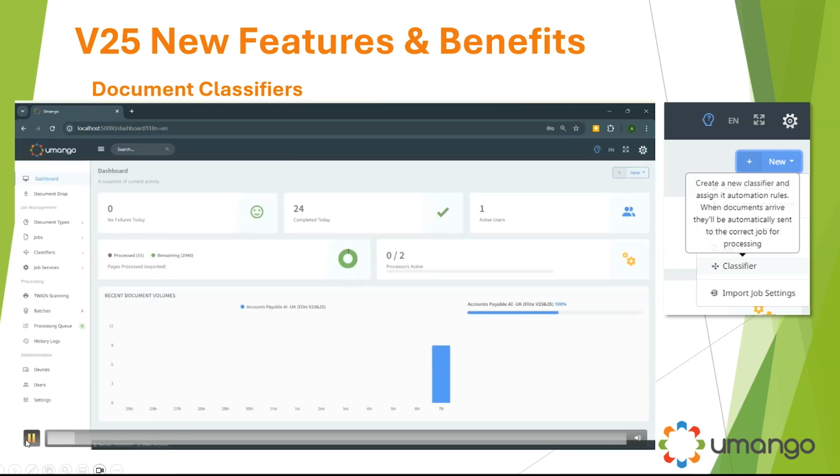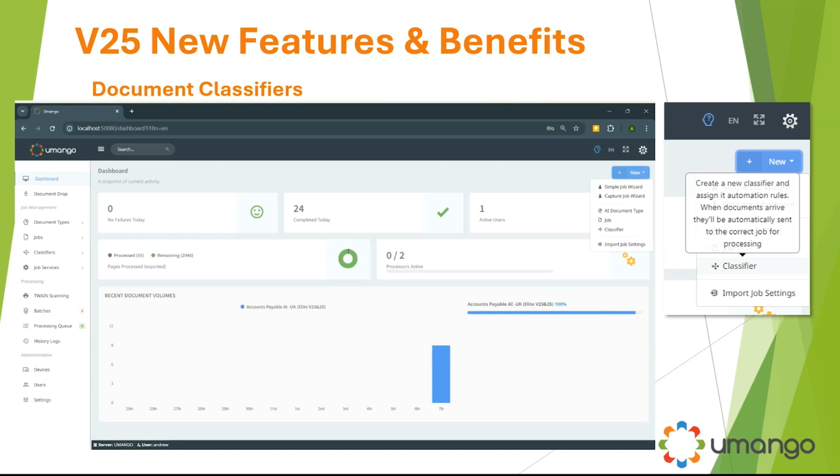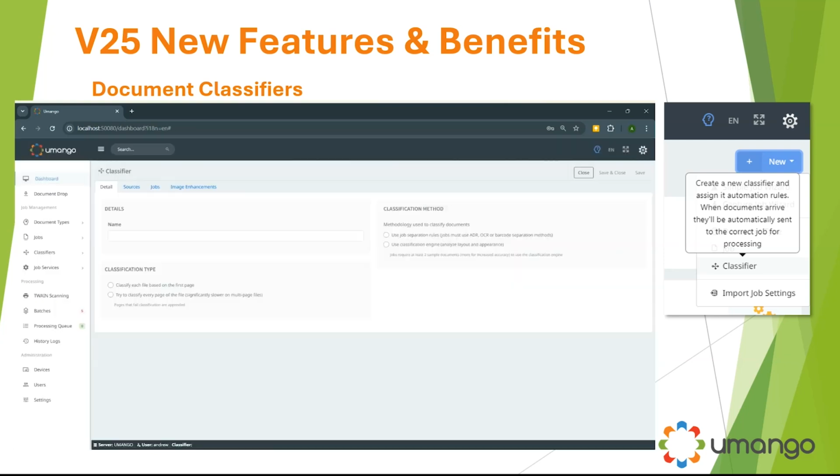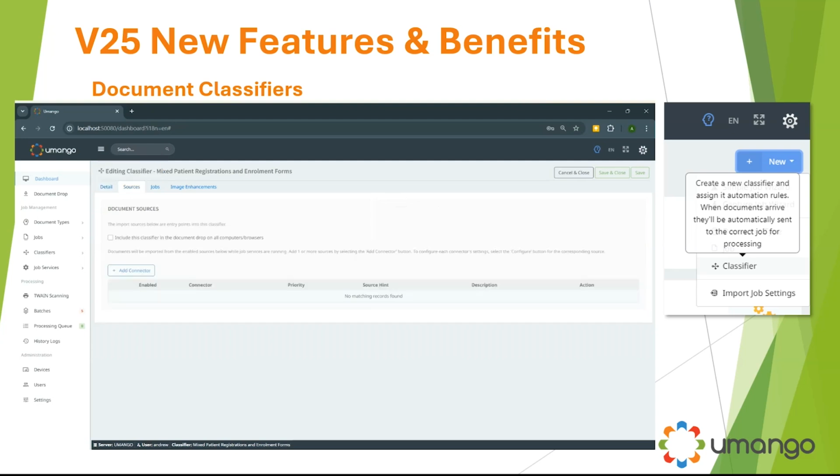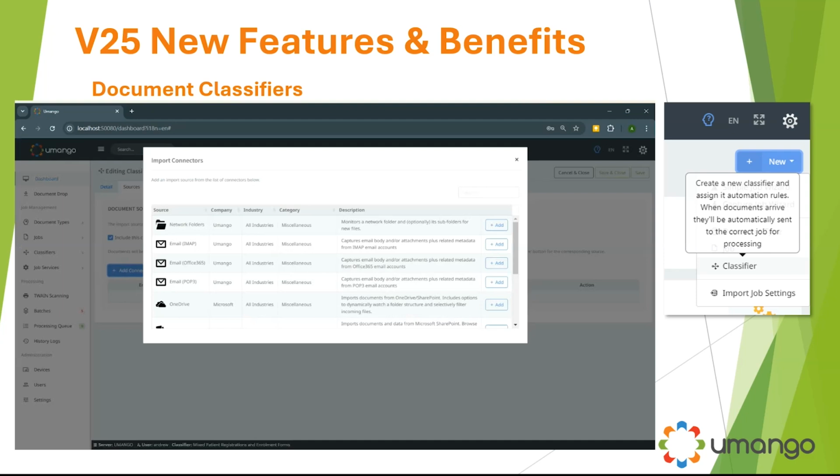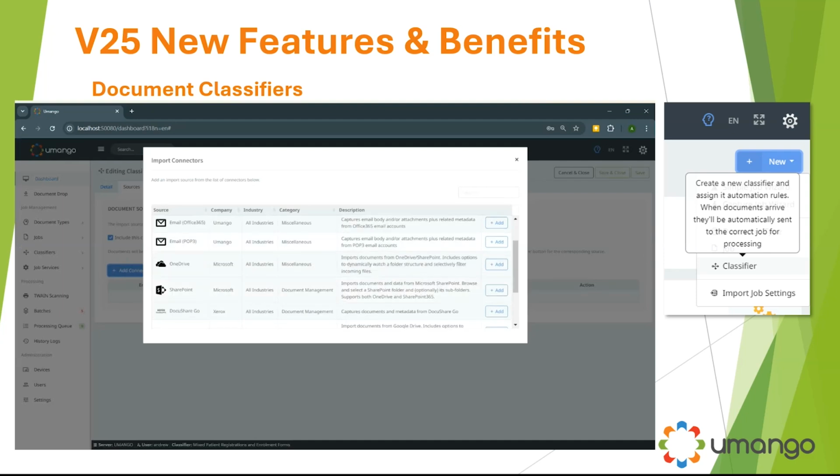So here is our document classifier being run. I name the actual classifier itself. By the way, just click on the cog on the right-hand side, create new document classifier. In this case, I'm naming it mixed patient registrations and enrollment forms. There are some options to check each document, each batch, those sorts of different options. I add our connectors: watch folders, email accounts, all our document management input connectors, multifunction devices, you name it.